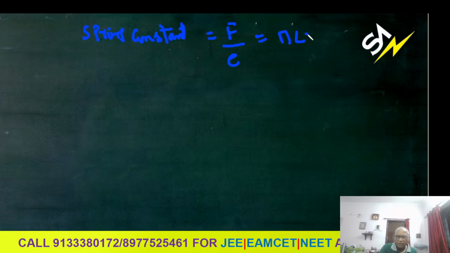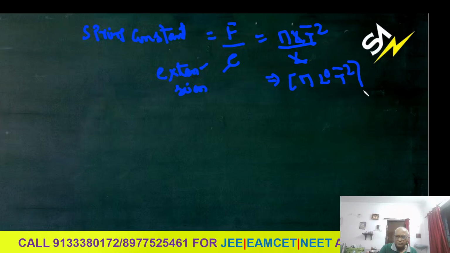Therefore, you write M L T minus 2 by extension, or elongation, which is also L only. So the dimension formula for spring constant is also M L power 0 T power minus 2.